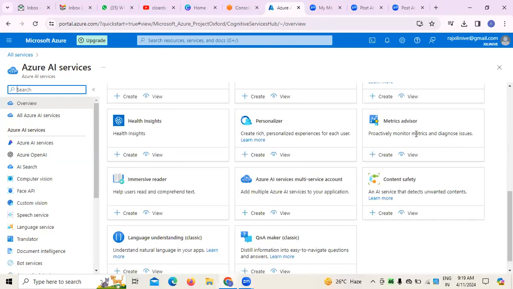At the same time, if you want to know about the performance of the work we are doing, you need to know about the progress, performance and health of the work done by the team. If any queries were identified, identifying those queries is where diagnosis generally comes into the picture. I'm talking about diagnosing the defects and how to rectify those defects. For that reason, Metrics Advisor is also one of the services which can be used when we are working on artificial intelligence projects, right?